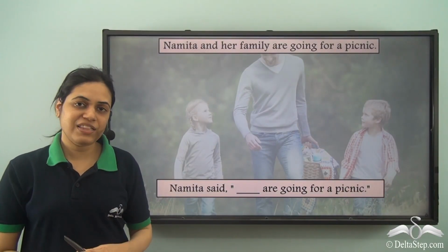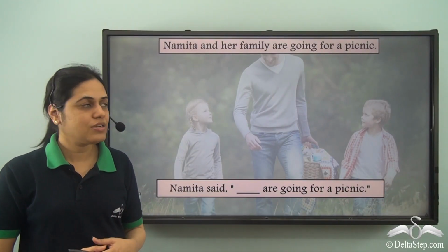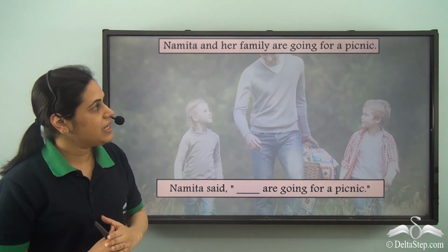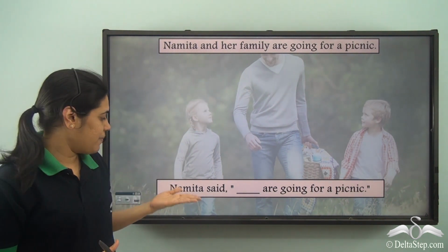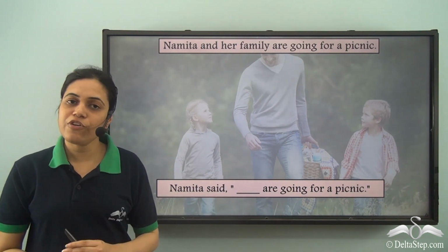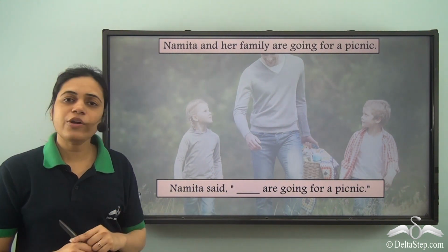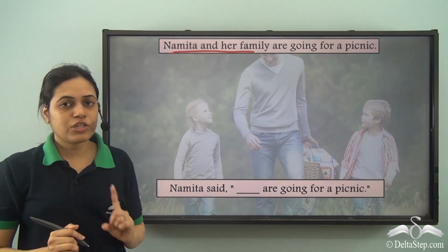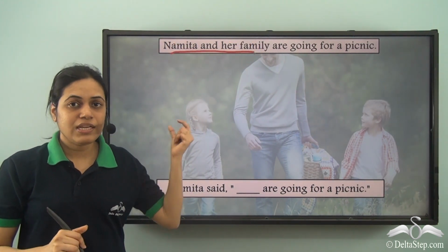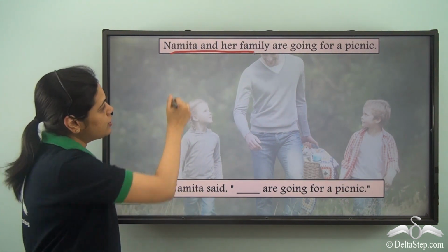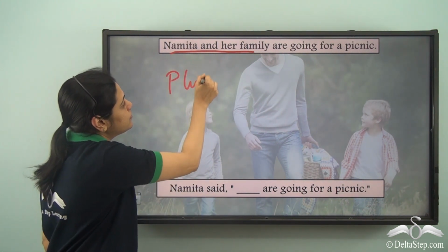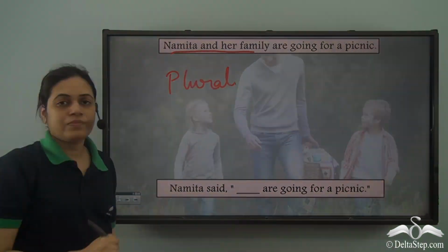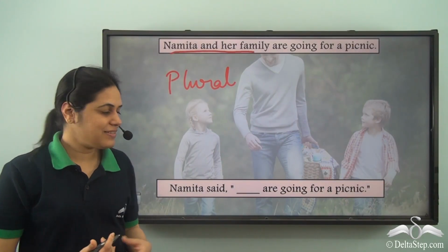So now let us fill in the blanks using pronouns. Namita and her family are going for a picnic. Namita said dash are going for a picnic. Now who all are going for a picnic? Namita and her family. So there is more than one person. Namita and her family. So it is plural. And who is saying it?